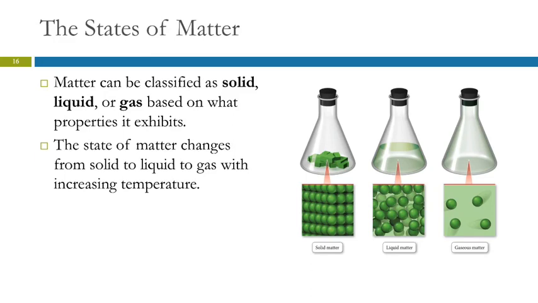In lab, when we are going over to the balance and we're going to the hood and we're doing this and that, we are still in this same room. We're still close together, but now we're moving past each other. We're moving around. That's like a liquid, the liquid state of students. The gas state of students would be when class is over and everybody diffuses out the door and you go off and you go your separate ways. And now you're very spread apart from each other. So that's what the particles are doing in solids, liquids, and gases.